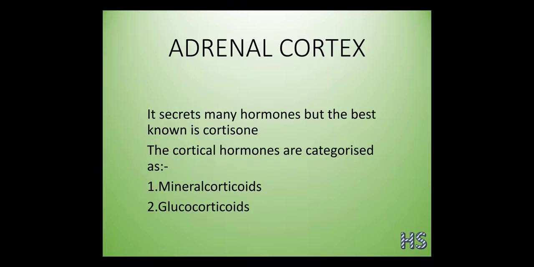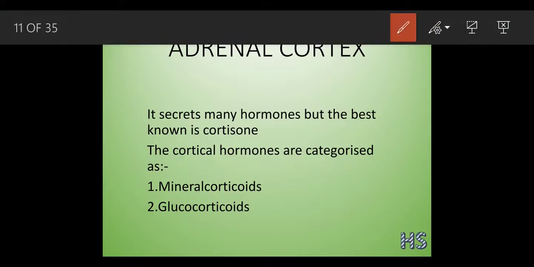Now we are going to talk about the adrenal cortex part. Cortex means the outer region, as we have cleared.